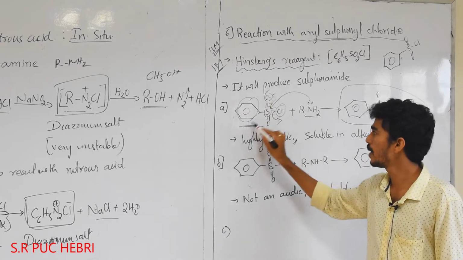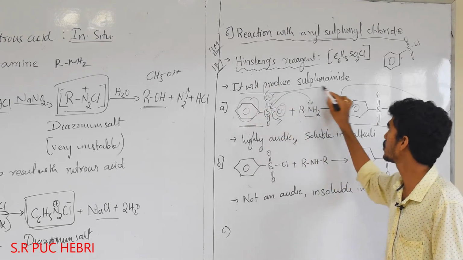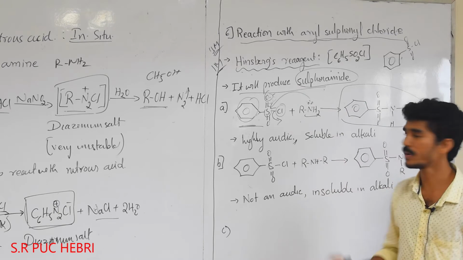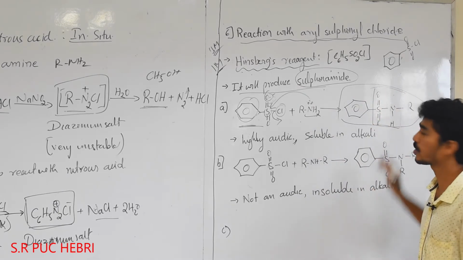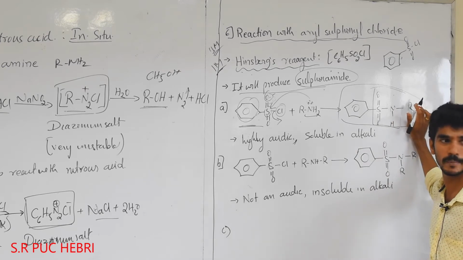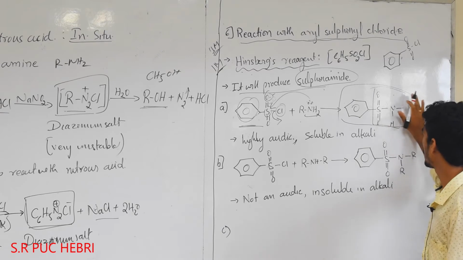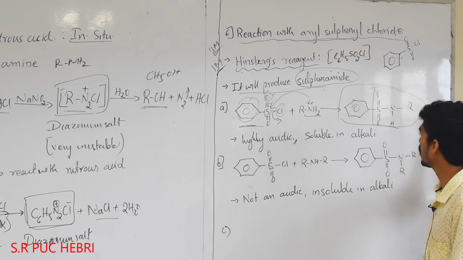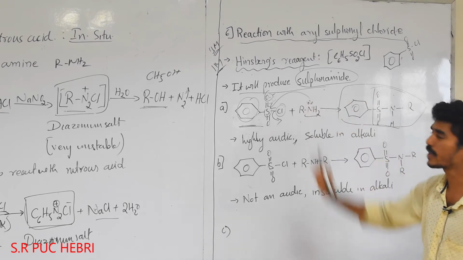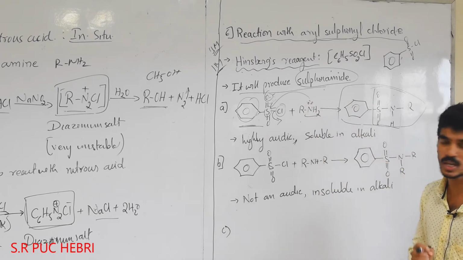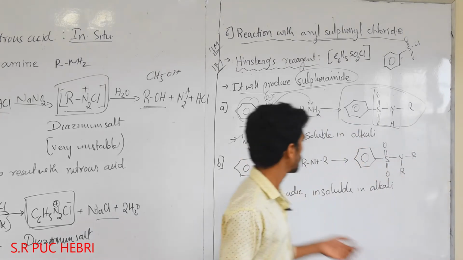Here also, when Hinsberg reagent reacts with the amine, it will produce a sulfonamide. Not sulfone, it's a sulfonamide. S double bond O with the NH, and N has an alkyl or methyl group substituted, with benzene from the aryl sulfonyl chloride. So here is one concept you should remember.